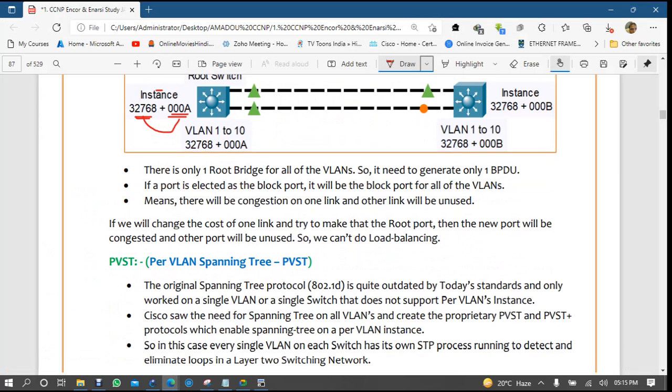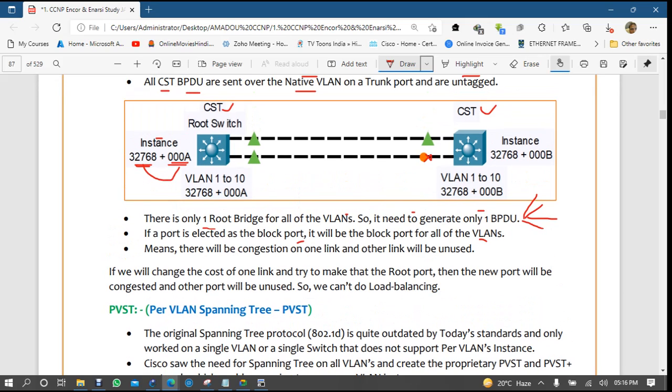Now there is only one root bridge for all the VLANs, so it needs to generate only one BPDU. But in PVST plus, it will generate BPDUs as per their VLANs. If they have 10 VLANs, they will generate 10 BPDUs, right? If a port is elected as the blocked port, it will be the blocked port for all the VLANs. See here, in common STP, if this is blocked for VLAN 1, it will be blocked for VLAN 10, every VLAN, right?